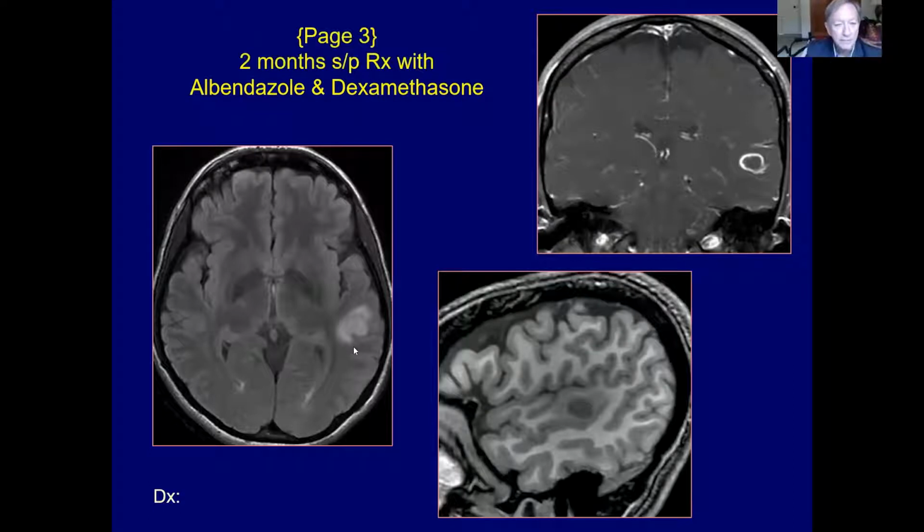And the FLAIR images illustrate some hyperintensity within the cyst. So this would be the colloidal stage of cysticercosis. And now there's more prominent enhancement around the perimeter of this dying or dead cyst.